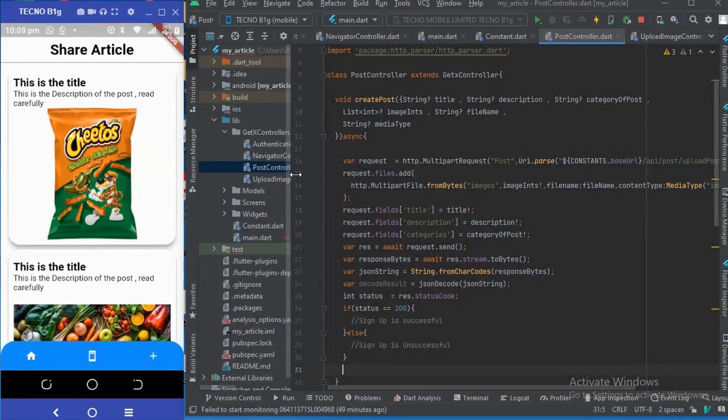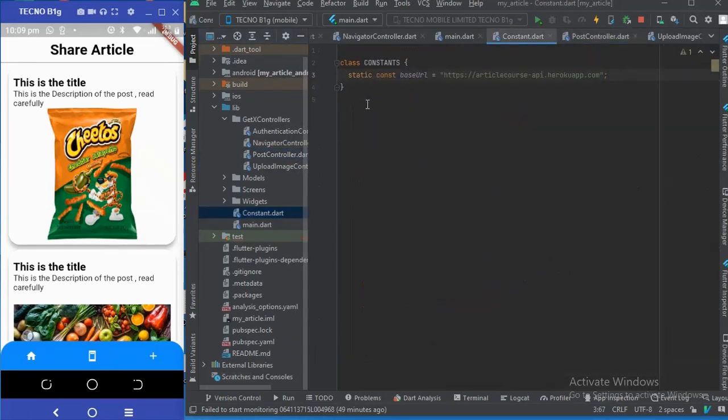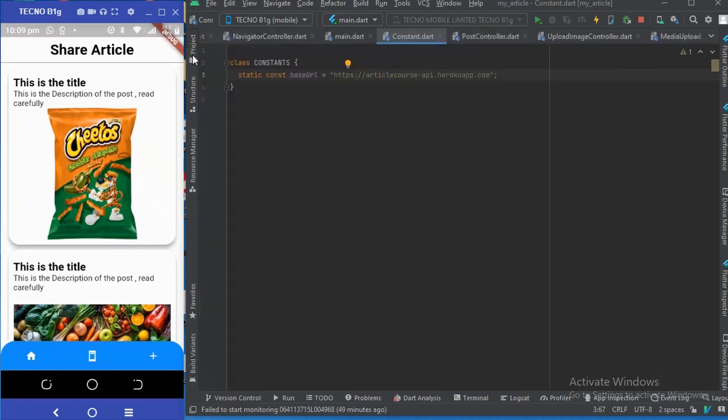So let me come to my constants folder. I'm going to put here a static constant token, an access token, which is going to be a string on its own.